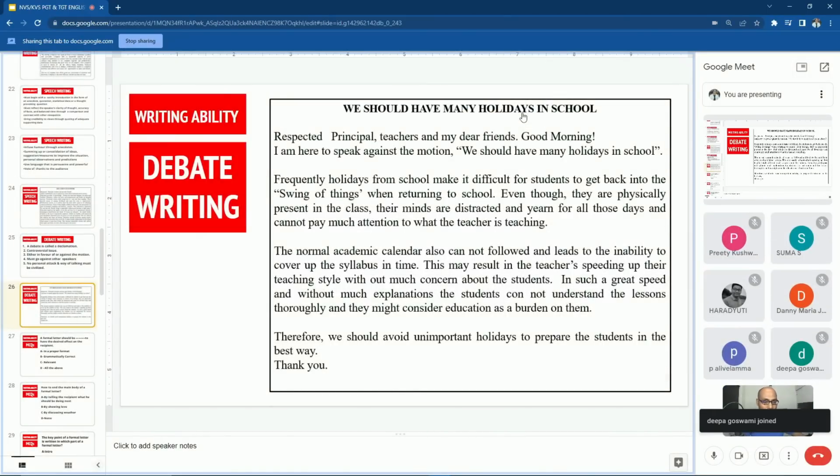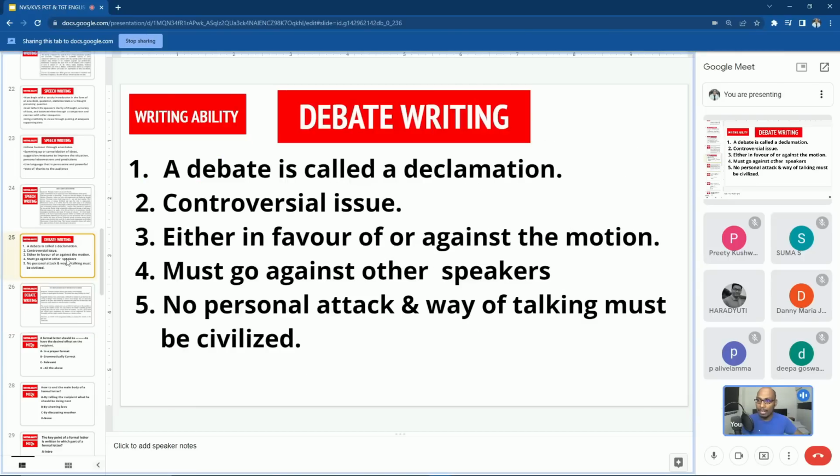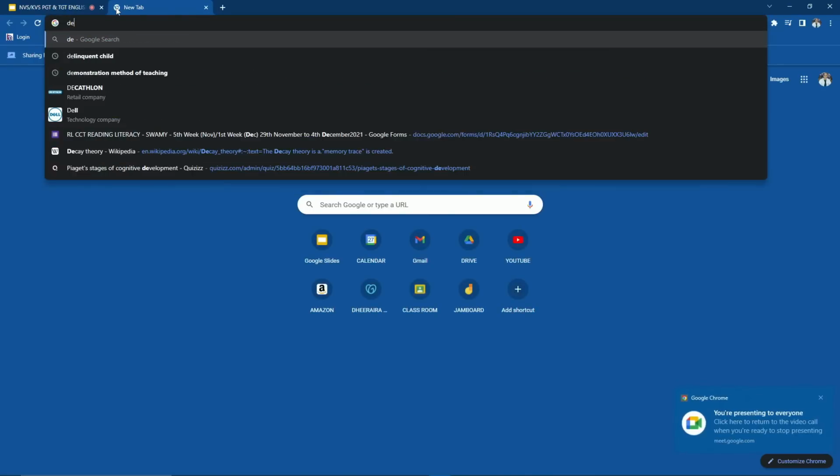Declamation means you are going to decide what is right and what is wrong. It is a process of debate where you will find out what is right and what is wrong. If you want the dictionary meaning, let me Google it.